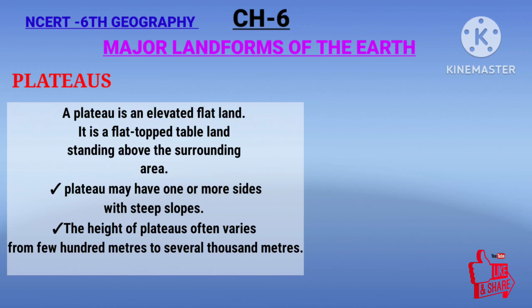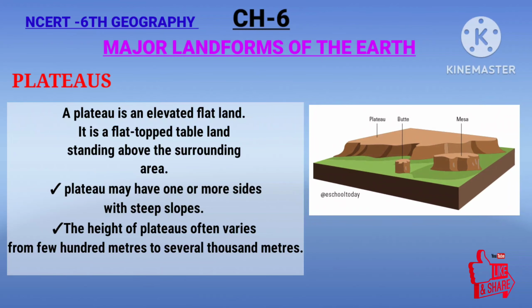What is a plateau? A plateau is an elevated flat land. It is a flat-topped tableland extending above the surrounding area. The plateau may have one or more sides with steep slopes. The heights of the plateau often vary from a few hundred meters to several thousand meters.